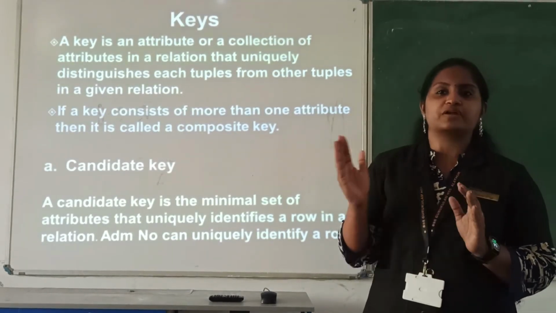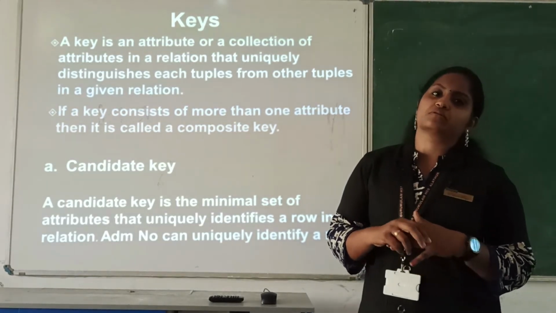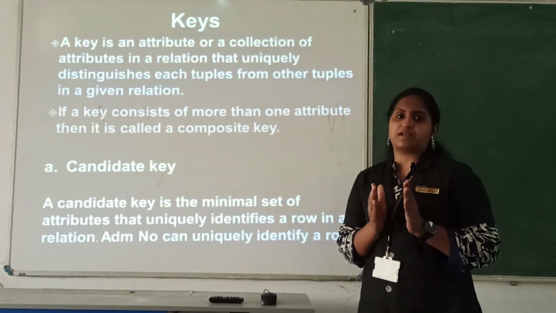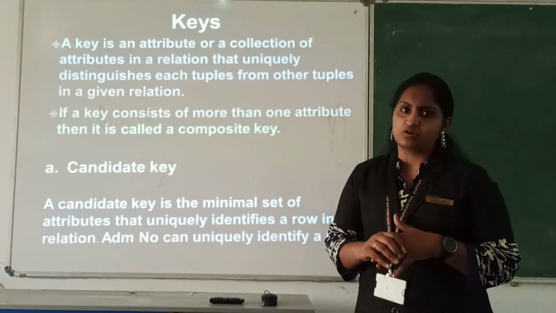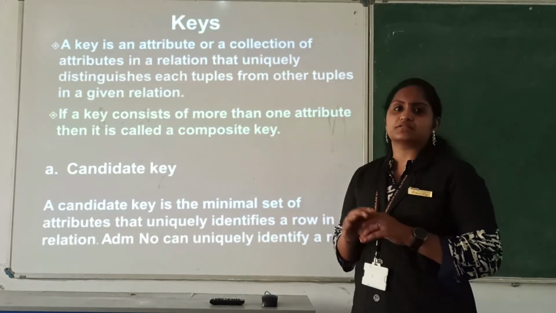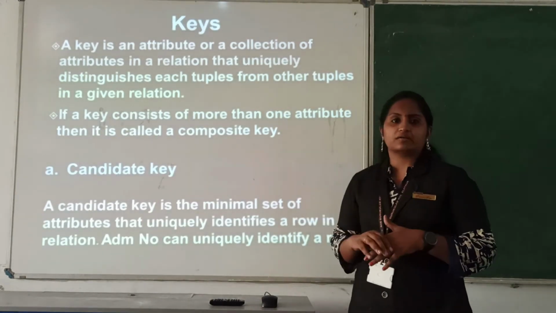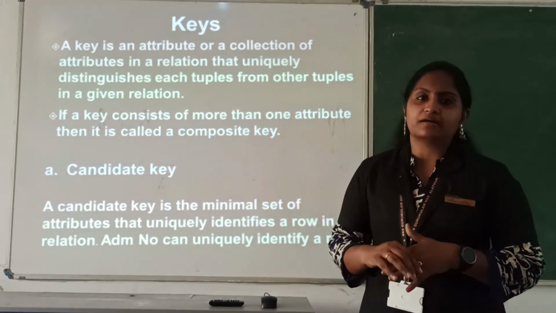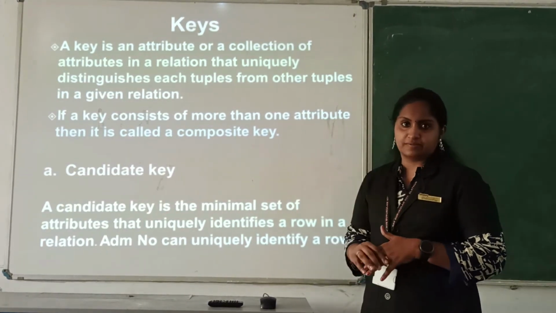That means admission number and roll number. At least one column should keep the table unique. In a class database we have a roll number, and in a school database we have a class difference. Like that, you have at least one column to separate the database content. That is the candidate key.